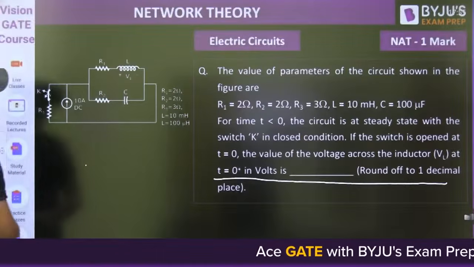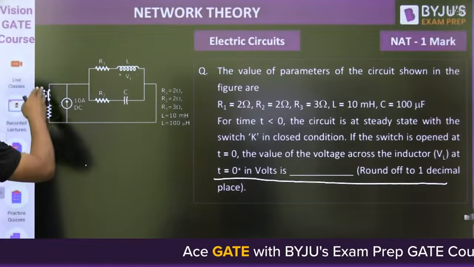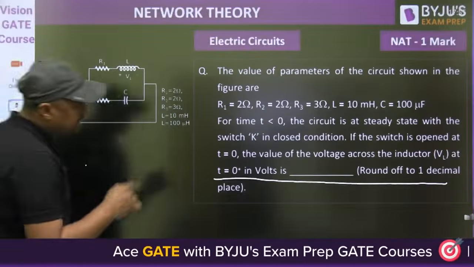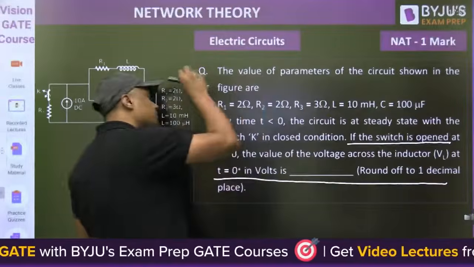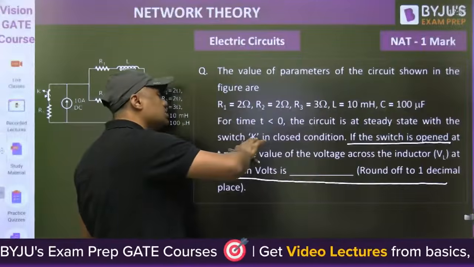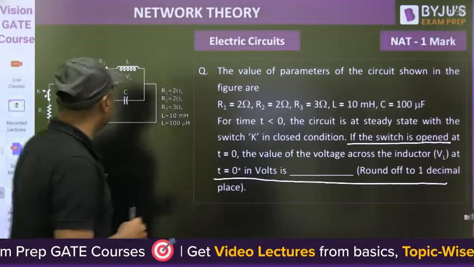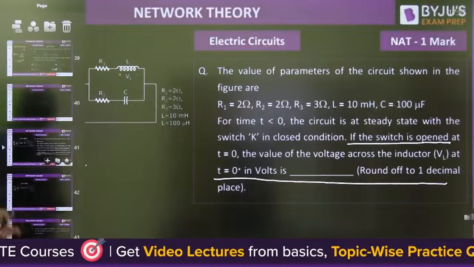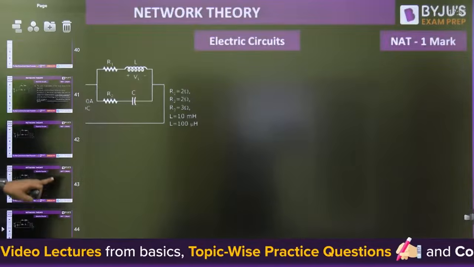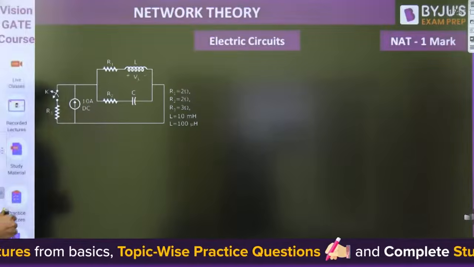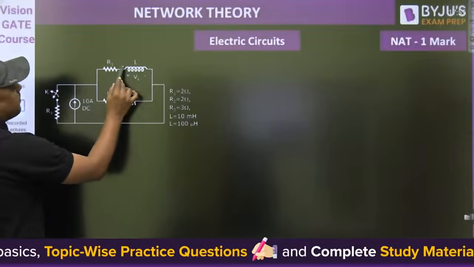Now, watch this. Under steady state, when the switch was closed, what is written here? Switch is opened at t equal to 0. It means when the switch was closed, the circuit is under steady state. For DC, the inductor acts as a short circuit, and the capacitor acts as what? Open circuit, because it is a 10 ampere DC.